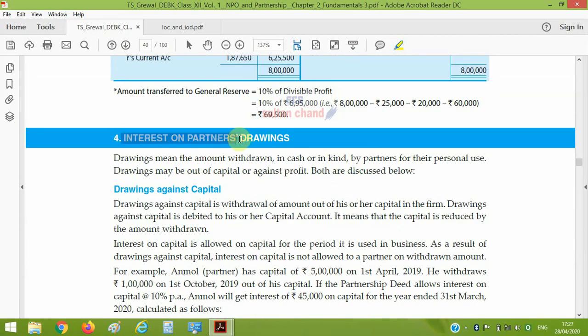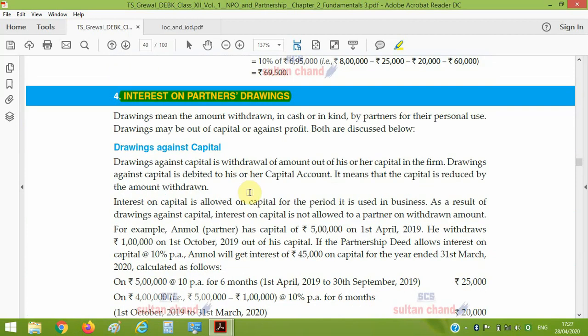Next topic is interest on partners' drawing. Let's first be clear. Drawing means amount withdrawn in cash or kind by the partner for their personal use. This is known as drawing. Drawing may be out of capital or may be against profit. If drawings are against capital, listen again, this point will be dealt with under interest on capital. It will not be dealt with under interest on drawing. So, in case of interest on drawing, only drawing against profit will be taken.